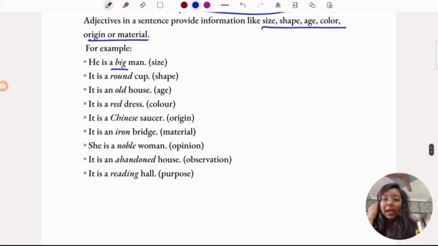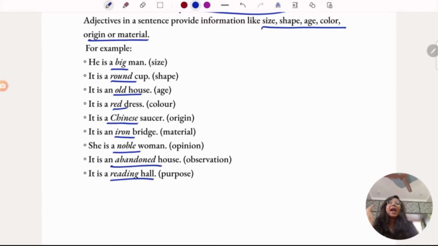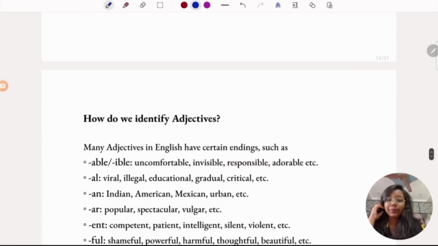He is a big man. It is a round cup. It is an old house. It is a red dress. It is a Chinese saucer. It is an iron bridge. So adjectives are the ones which describe nouns or pronouns.